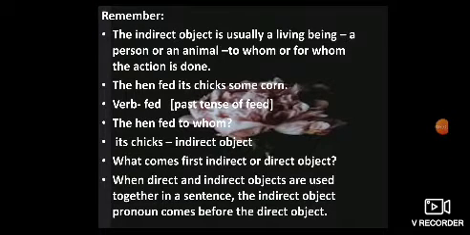Now here remember some points. The indirect object is usually a living being, a person or an animal, to whom or for whom the action is done.